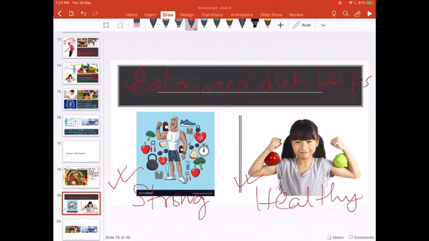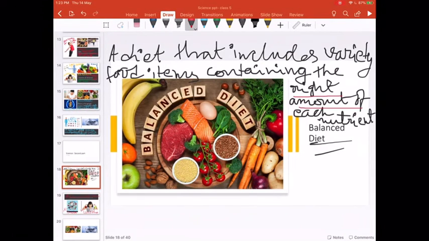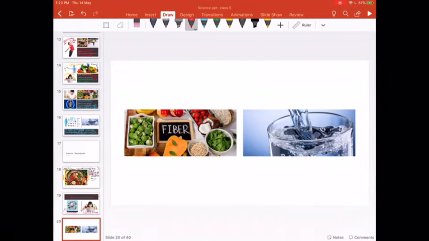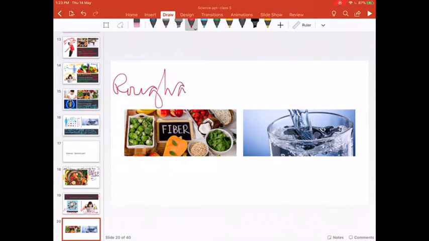And not only you should include carbohydrate, proteins, fats, vitamins and minerals in your food, but also it should include roughage or fiber, so that the digested food easily passes through our digestive system to the excretory system and the various parts of the body. For that we need water.